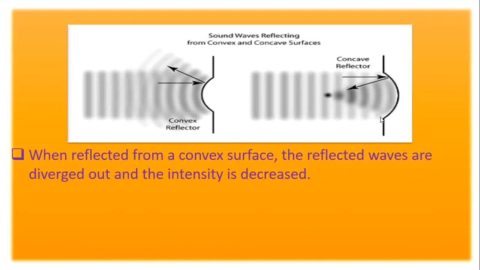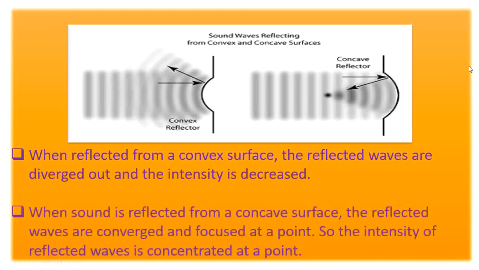Now let us see the reflection of sound in a curved surface. When reflected from a convex surface, the reflected waves are diverged out and the intensity decreased. See this diagram. In a convex surface, the reflected waves diverged out. So here the intensity, what happens? Decreased. In which case? Convex surface.